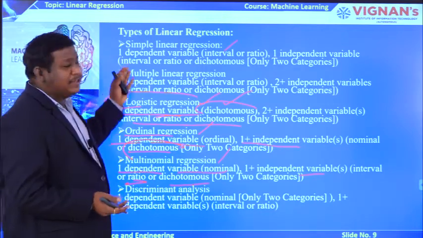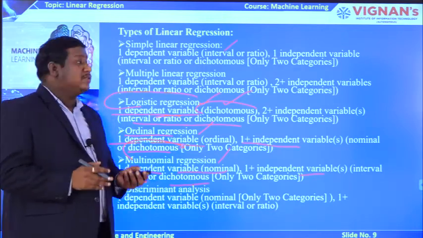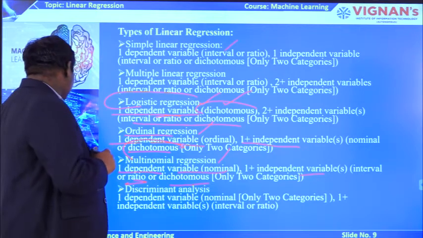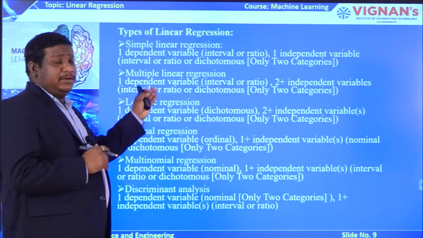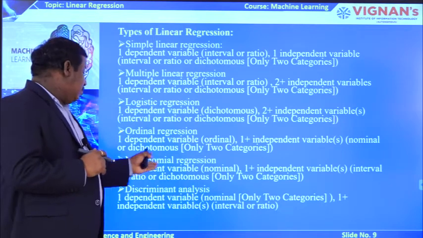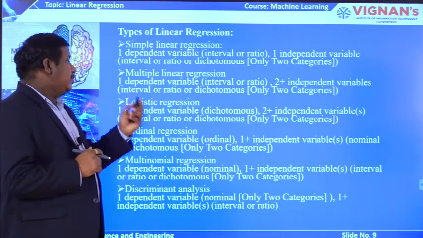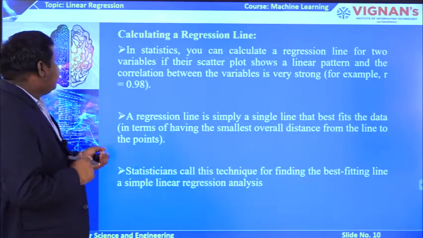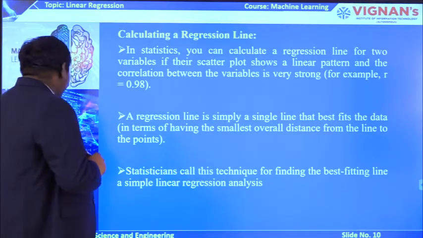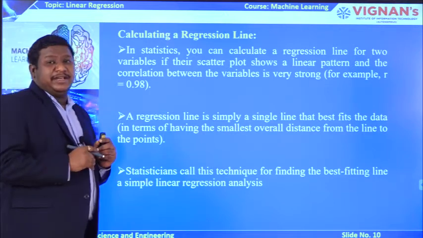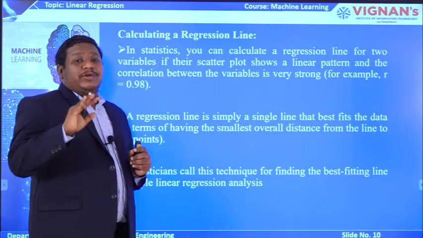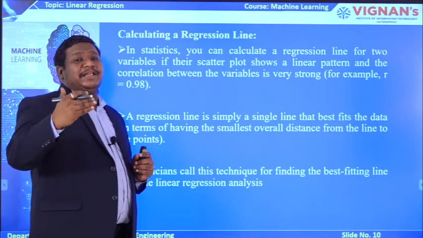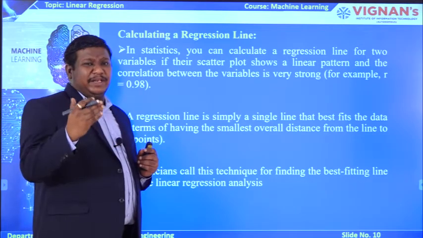So, these are the different types of linear regression models we have: simple linear regression, multiple, logistic, ordinal, multinomial and discriminant analysis. I told you about calculating a regression line. We are going to design it with a linear equation, and we are going to calculate the linear regression.